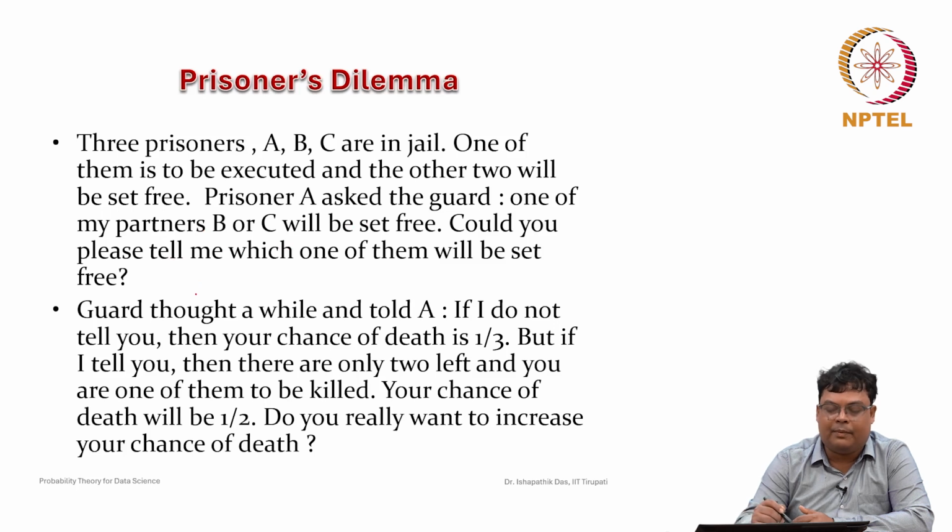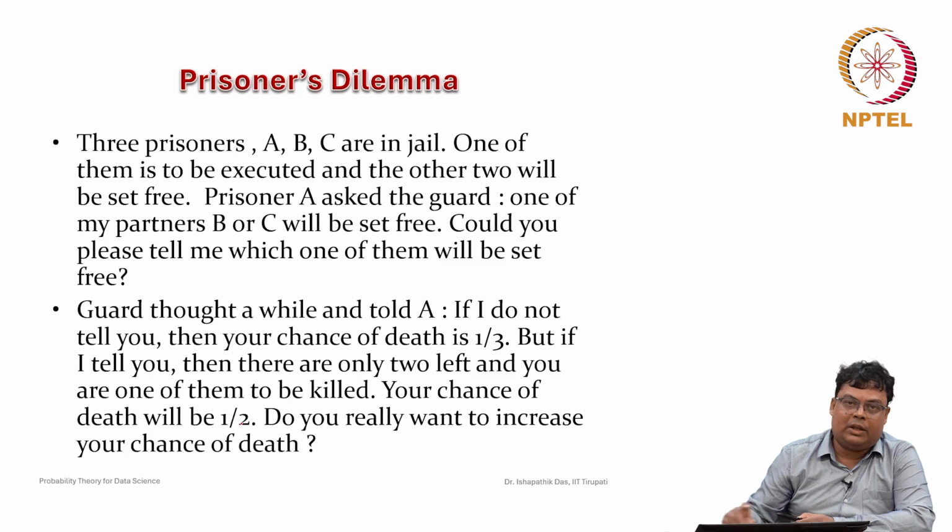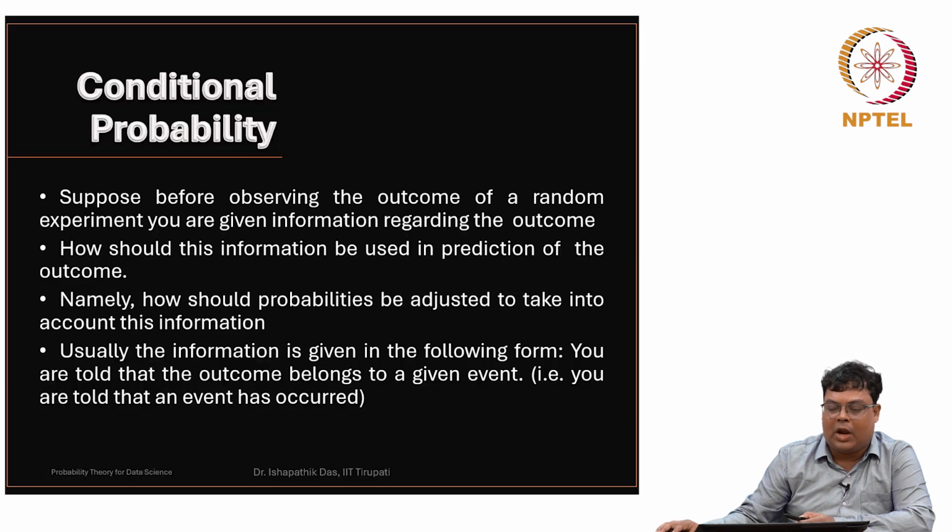The guard thought a while and told A, if I do not tell you, then your chance of death is 1 by 3, but if I tell you, then there are only 2 left and you are one of them to be killed, so your chance of death will be 1 by 2. Do you really want to increase your chance of death? So, this conditional probability is utilized to find the probability more appropriately.